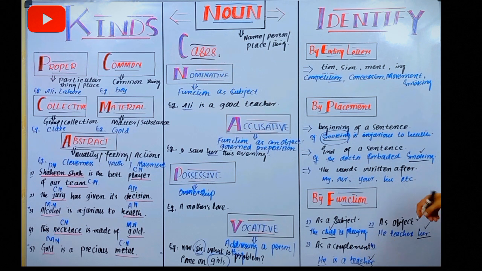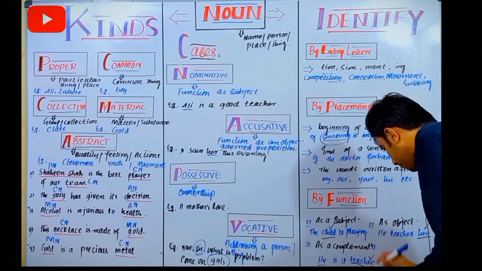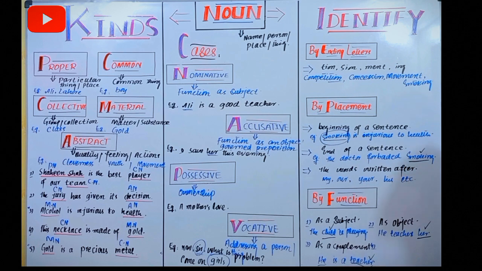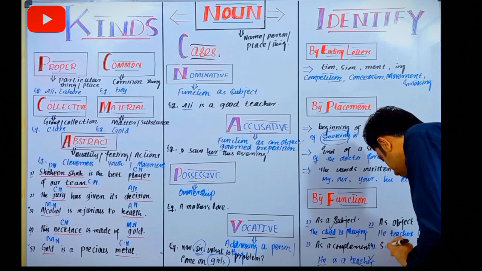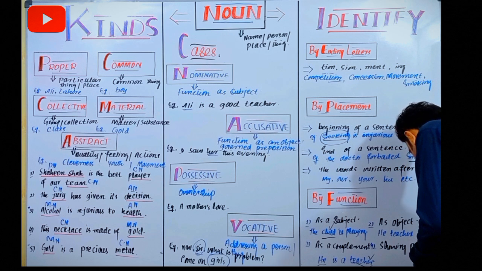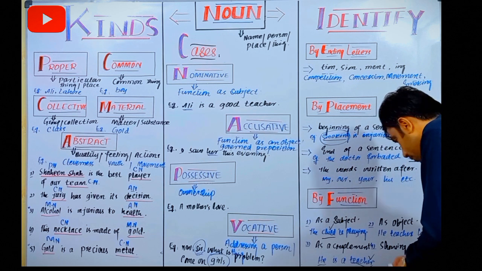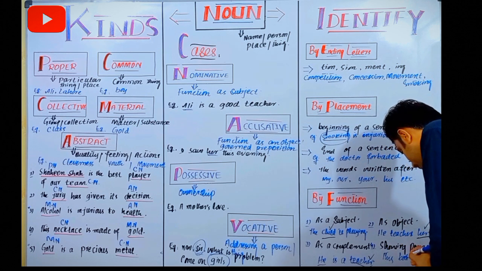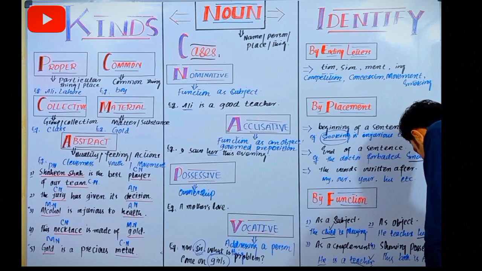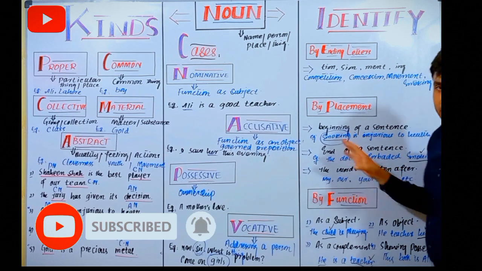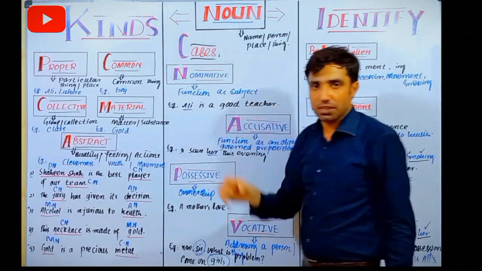And finally, last one is showing possession. This book is Ali's. Okay, this book is Ali's, and these are our approaches towards your noun, and these are very fundamental approaches, so you have to focus on these.